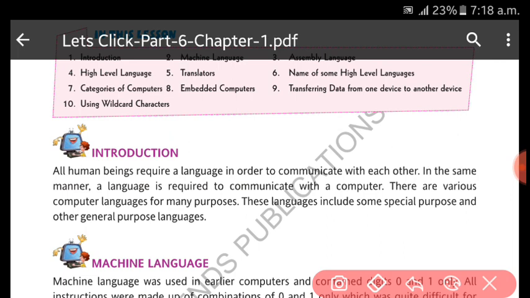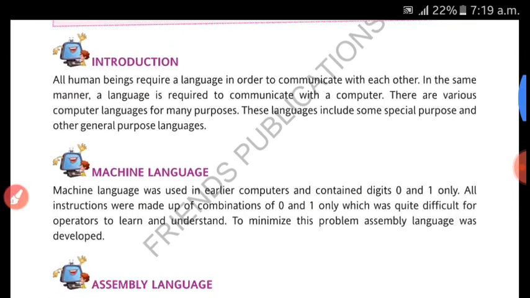But what about computer language? If we want to communicate with the computer system, in that case we need a medium, we need a computer language, so that the computer can understand what we want to say. In the sense, if we want to give instructions to the computer, those instructions will be given only in a computer language. Okay, so there are three categories. Either we can give these instructions in machine language, assembly language, or high level language, right?